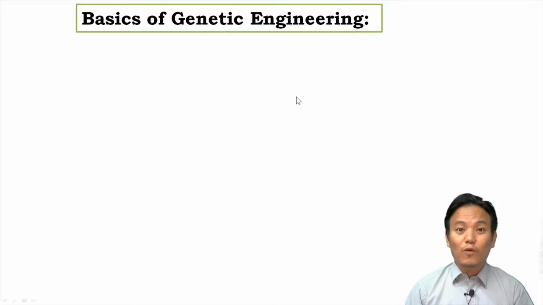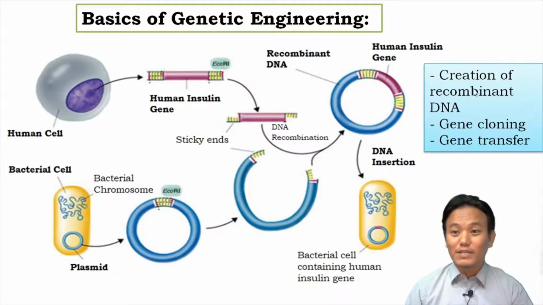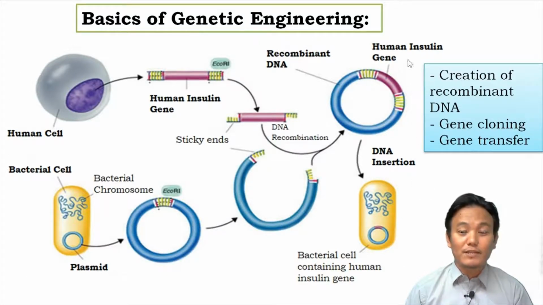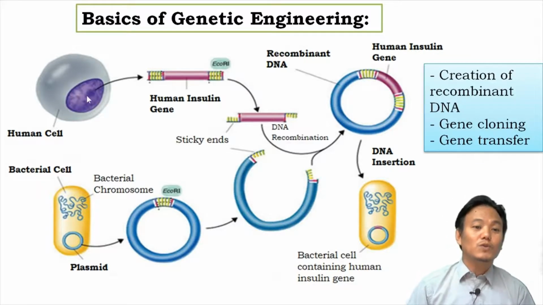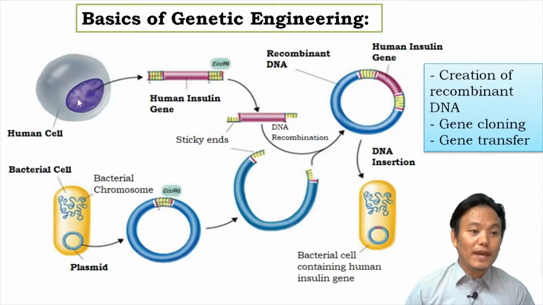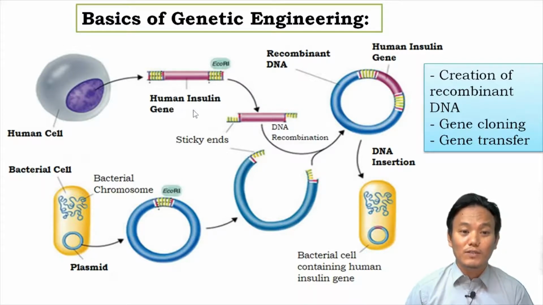Like I told you before, genetic engineering involves three important techniques: creation of recombinant DNA, gene cloning, and gene transfer. These are the three important techniques involved in genetic engineering. With the help of this particular diagram, let us try to understand these three techniques. Okay, so over here we have a human cell and a bacterial cell. From the human cell, we take out a gene of interest. In this particular case, we have the human insulin gene.